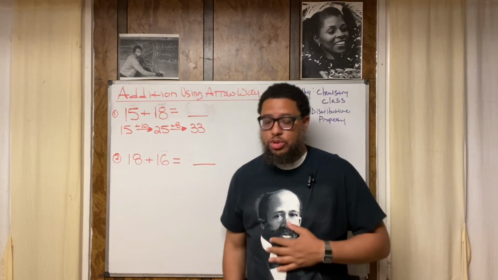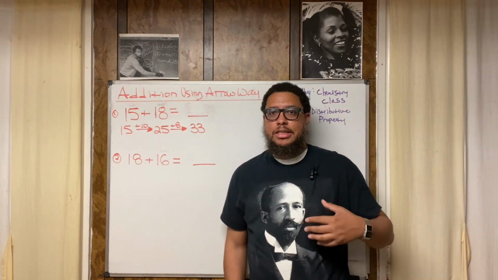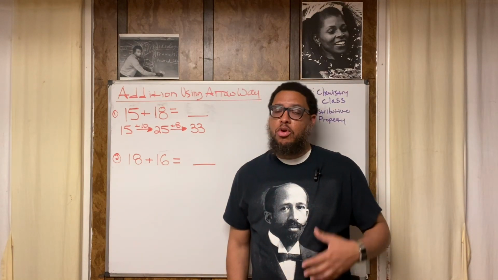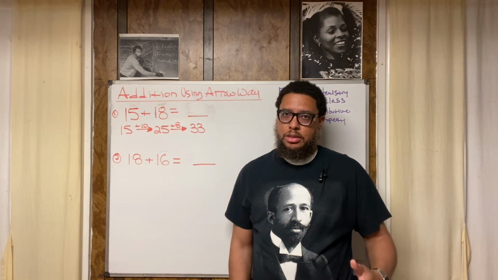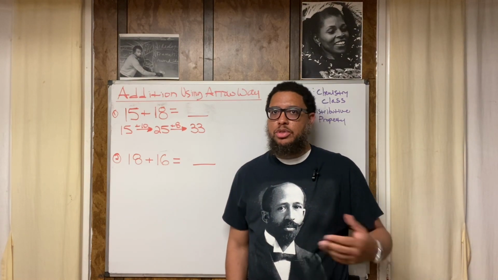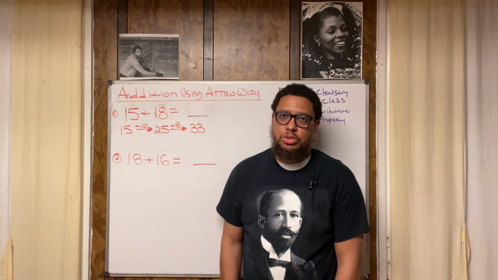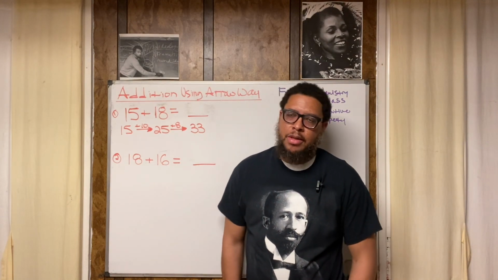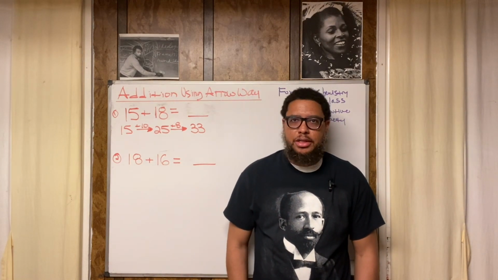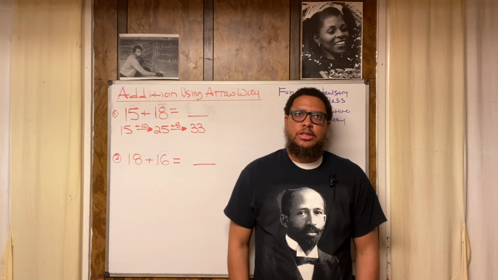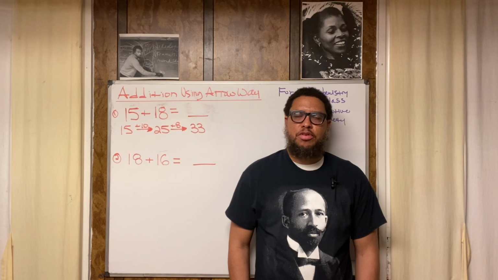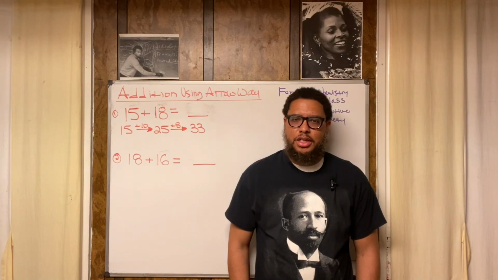Also, make sure you are familiar with this brother. This is a portrait of a young W.E.B. Du Bois, William Edward Burghardt Du Bois, from Great Barrington, Massachusetts, born in 1868. Pan-Africanist, scholar, political scientist, sociologist, professor, teacher, historian.